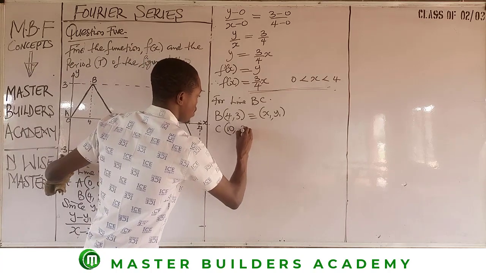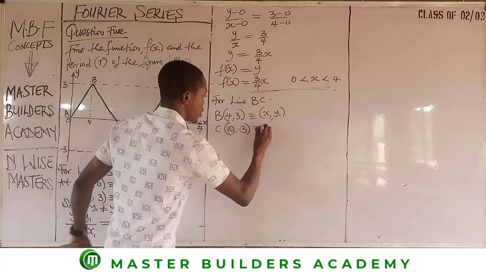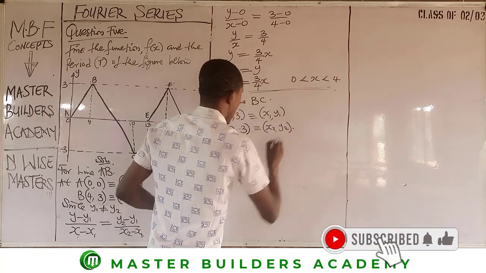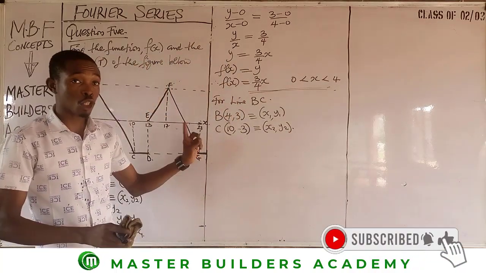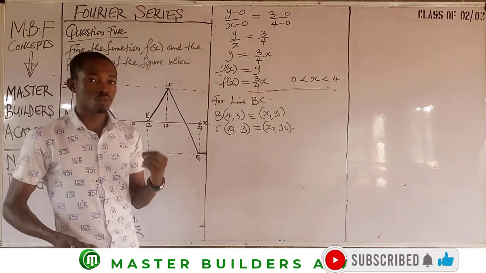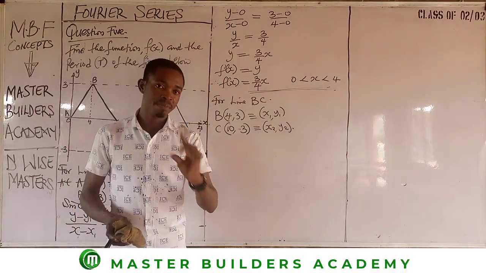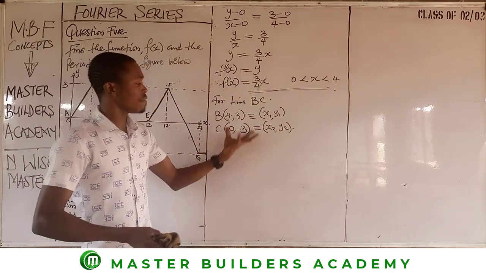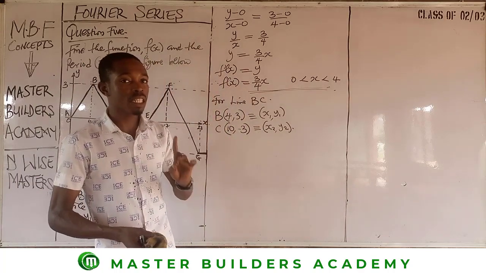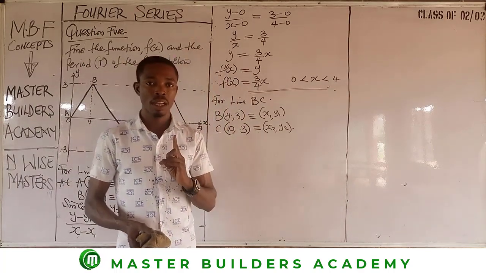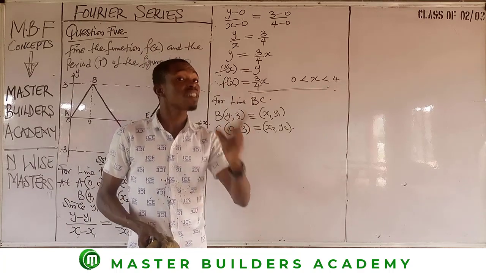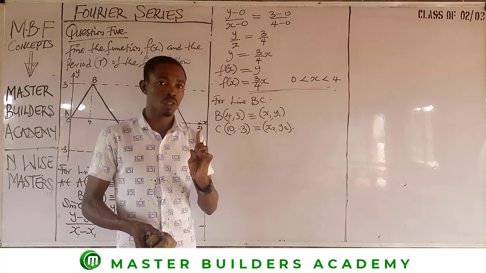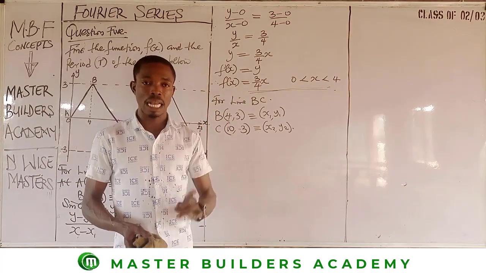So we have negative 3, and this is equivalent to x2, y2. Having been able to get the values for each of these points, the next thing we are going to do to know what will become our fields is to check if the two values of y are the same. If they are the same, then there will not be a need for us to apply the equation of the straight line. But on the other hand, if they are not the same, then there is a call for the application of the equation of a straight line.